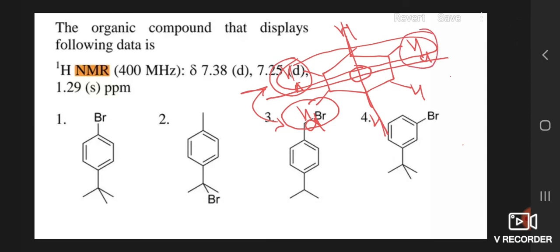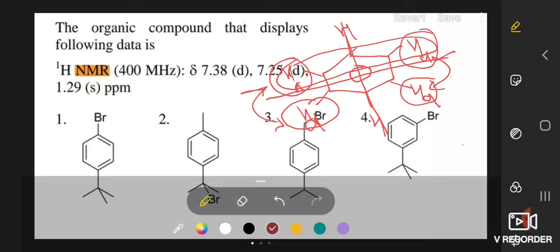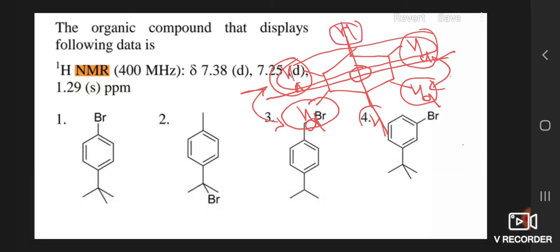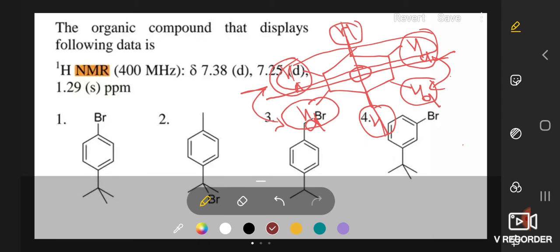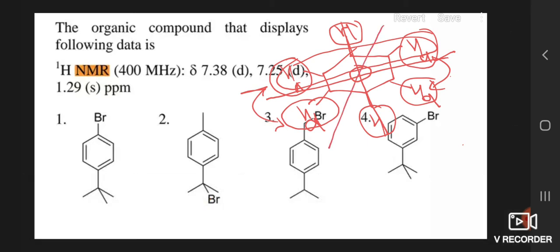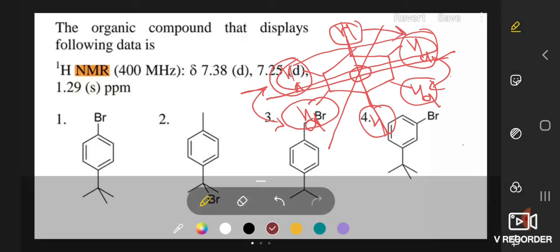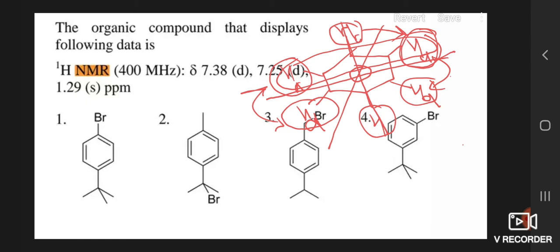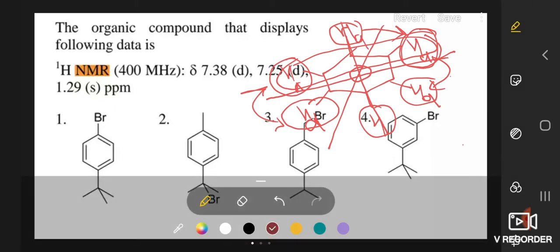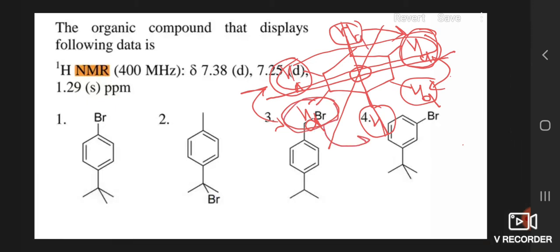Similarly, this HA is the mirror image of these hydrogens. So if it is HA, it is also HA. Okay, now these 2 hydrogens remain. Now when we add this plane, then due to this plane, this hydrogen is the mirror image of this, and if this is the HA, then it is also HA, and here this HA is the mirror image of these hydrogens.